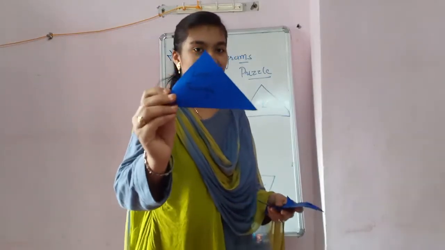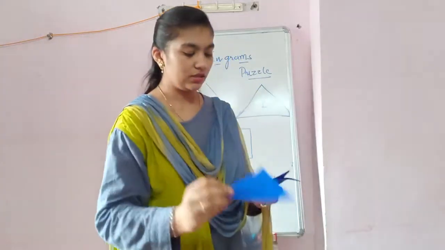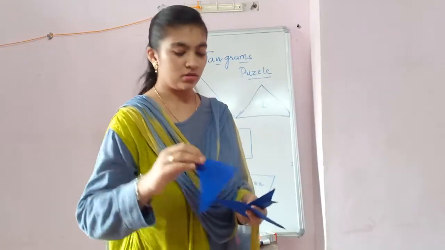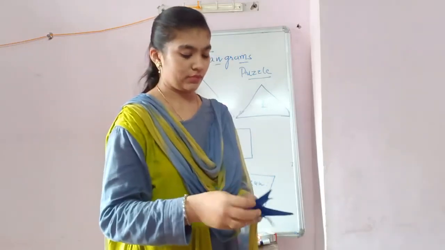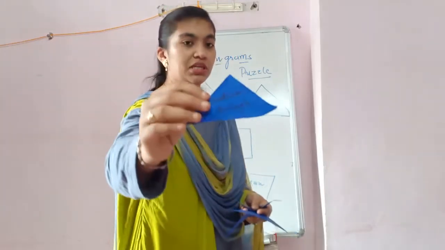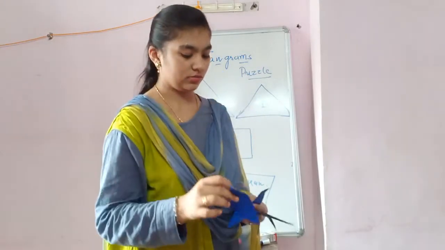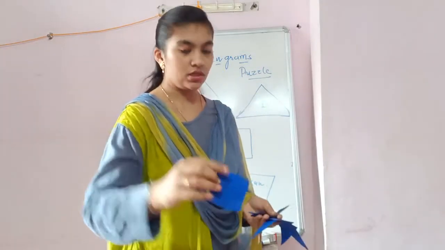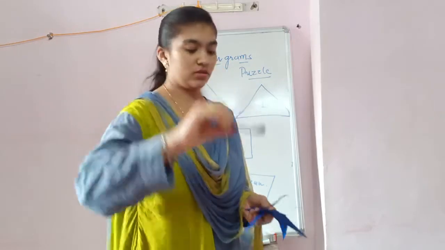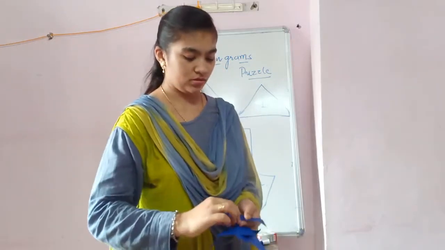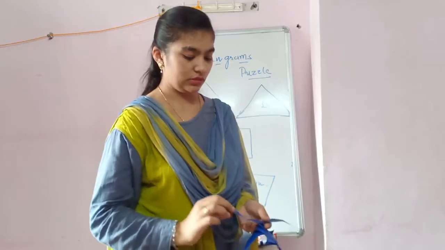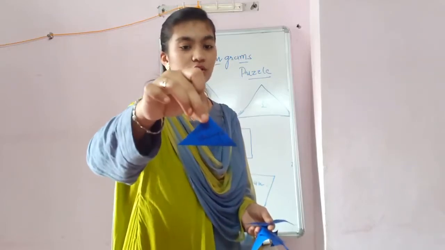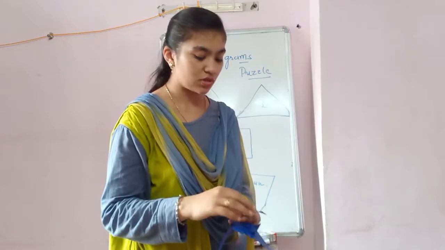I will show you the shapes of that. Large triangle, this is the large triangle. Second large triangle. Medium triangle. Square. Small triangle. This is also a small triangle compared to the large.